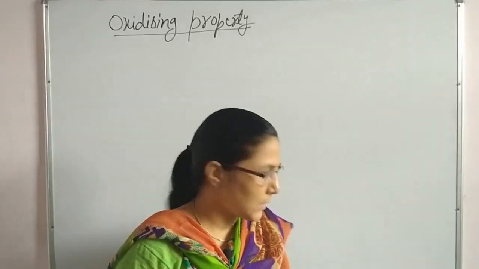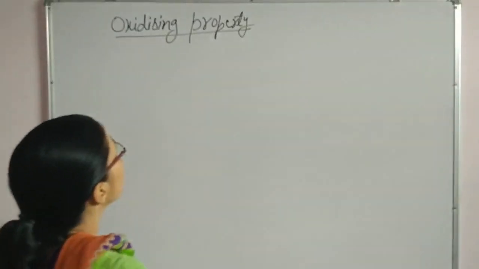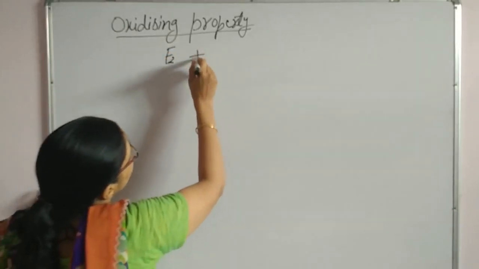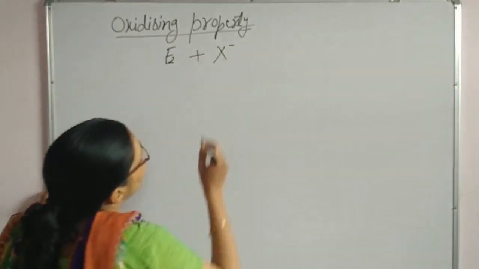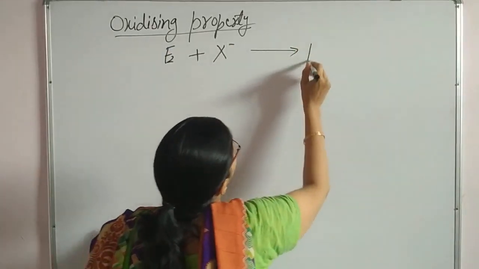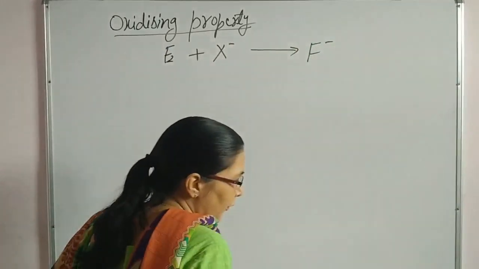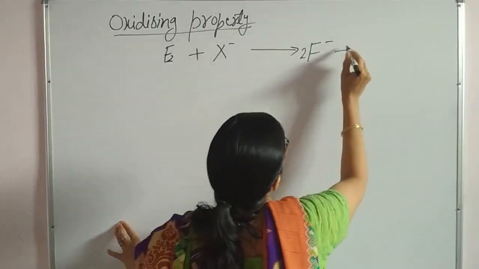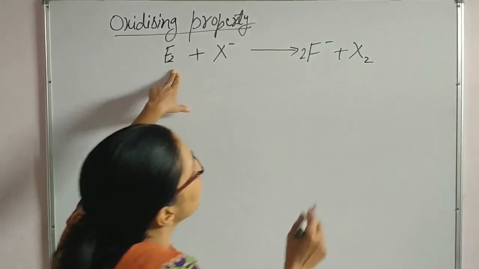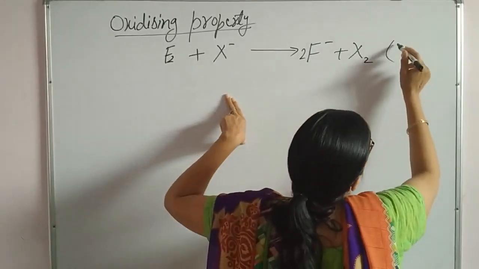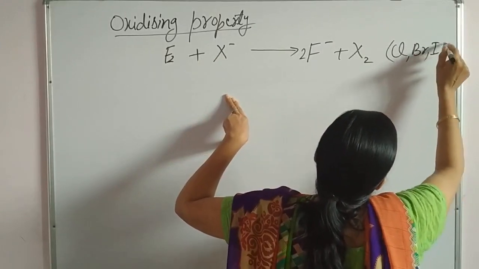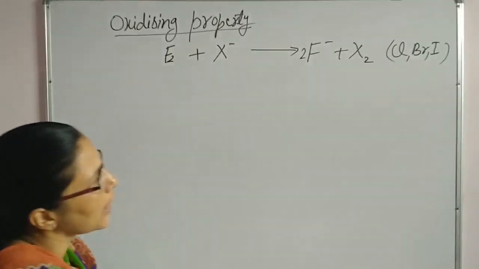As the E node value suggests, fluorine is the most reactive. It will react with halide ions in aqueous solution, converting itself into fluoride ion, and the halide ion will be neutralized. So fluorine can show this type of behavior for chlorine, bromine and iodine, as these are less reactive elements.